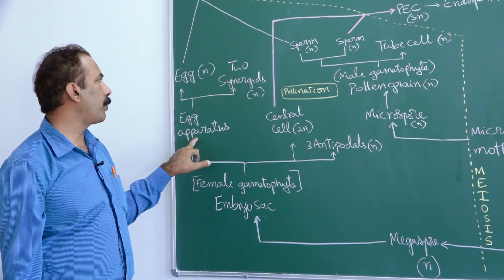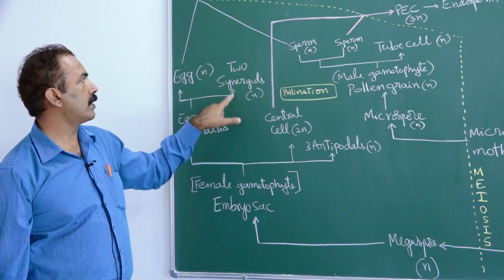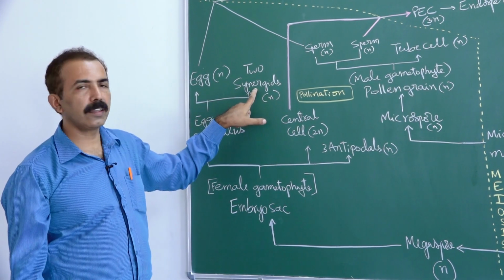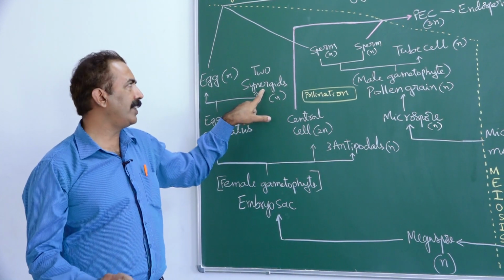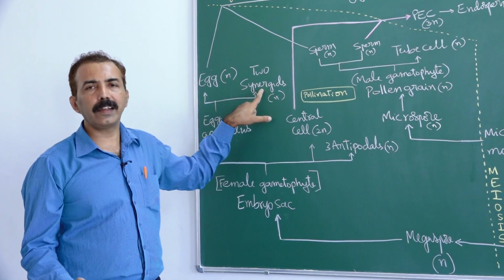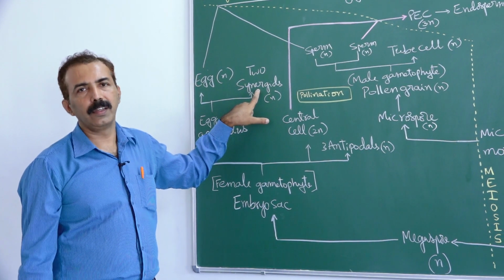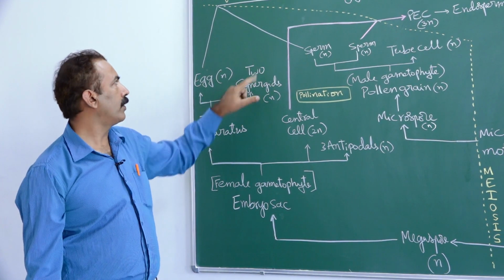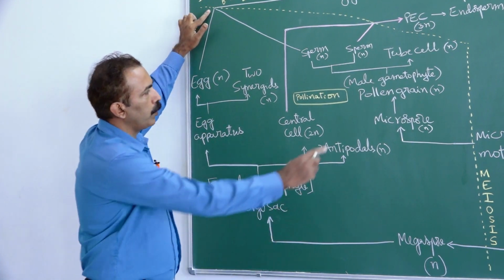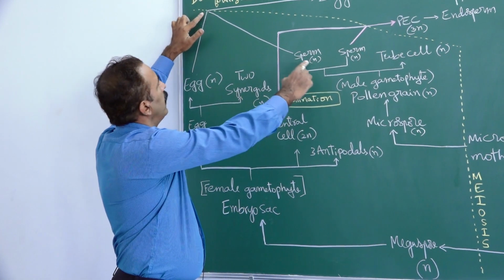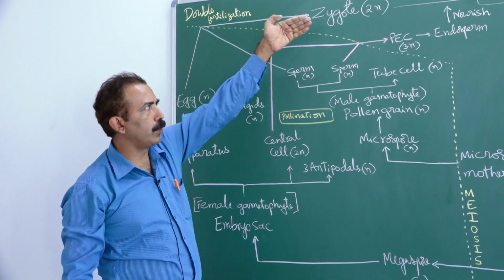Among the 3 cells of the egg apparatus, 2 cells you call synergids. They have a special folded membrane called filiform apparatus. One of these synergids facilitates entry of the pollen tube. Later they die. The egg cell will now undergo union with the sperm and result in zygote.